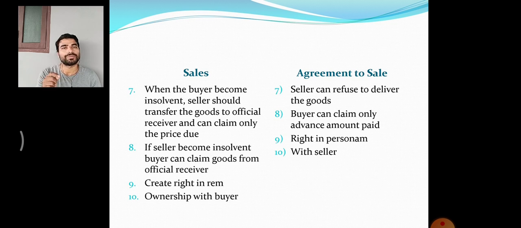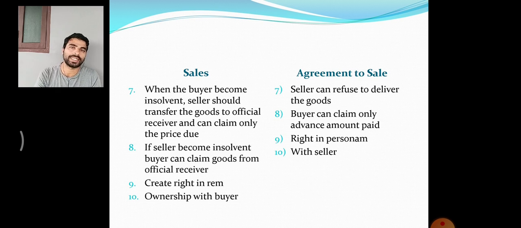Now, the last point is the ownership with the buyer. In case of sales, the ownership will be vested with the buyer. That's sure. You go to a shop, you buy goods, definitely they will be in your hand. But in case of agreement to sales, the ownership will be vested with the seller. So these are the very basic differences between sales and agreement to sales.